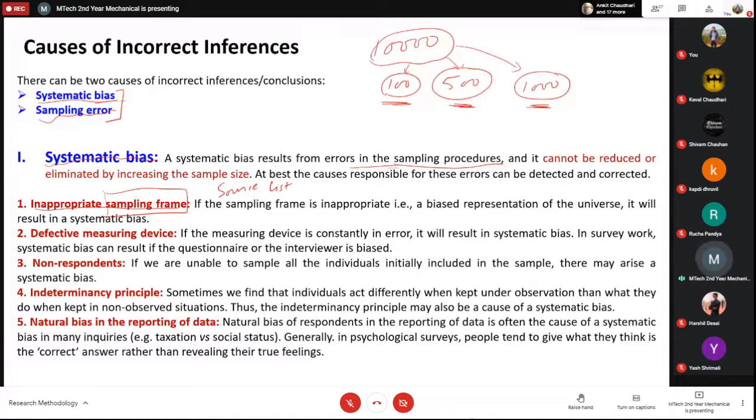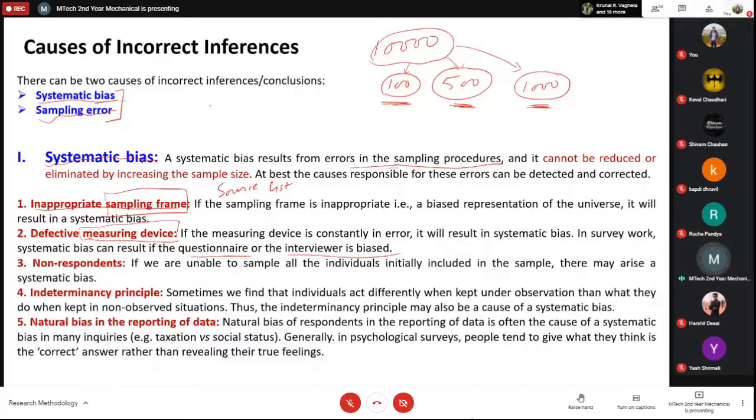The next is the defective measuring device. For example, if you're doing some kind of population study or behavioral study, and your questionnaire is wrong or the interviewer is biased, then you cannot get the correct results. If you are using some kind of instrument and there is a fault in the instrument itself, then you cannot do anything.